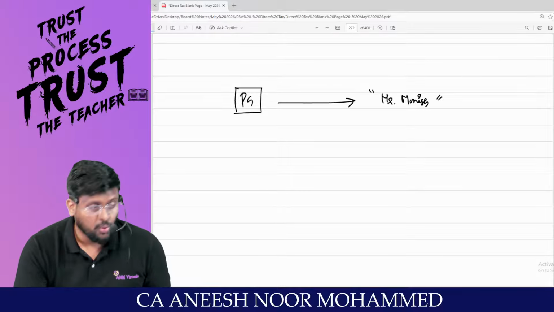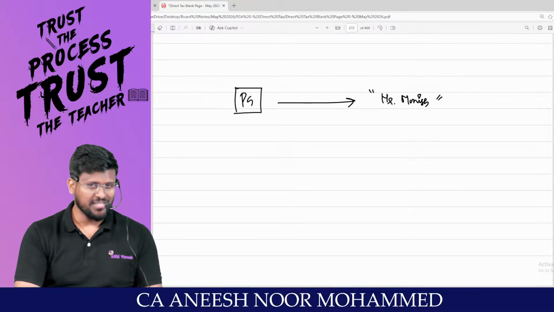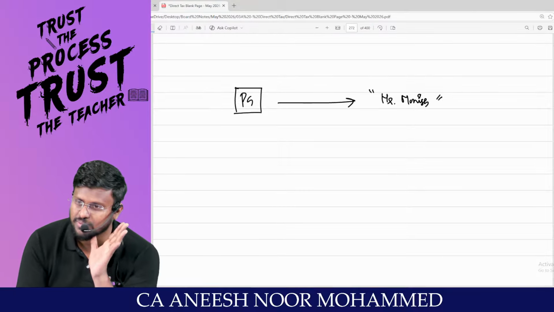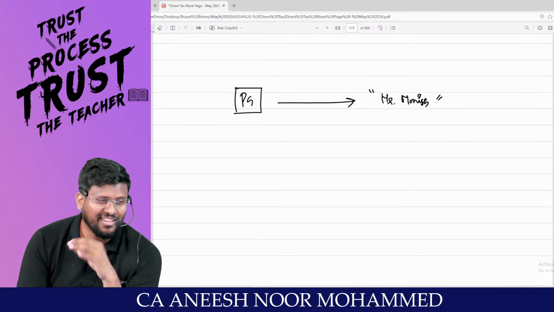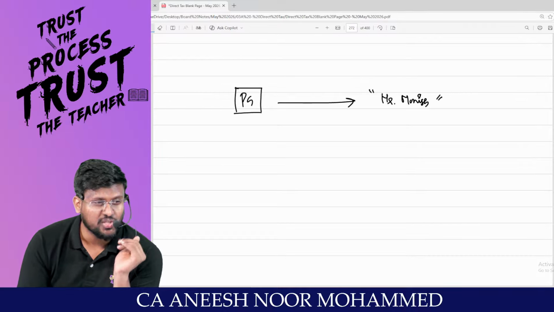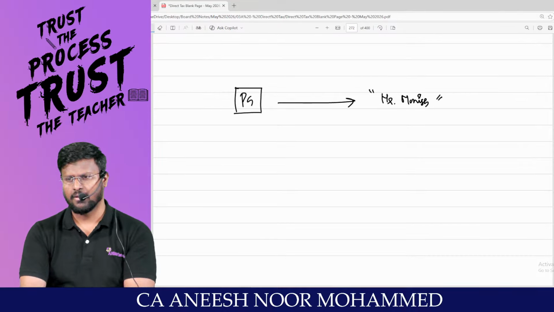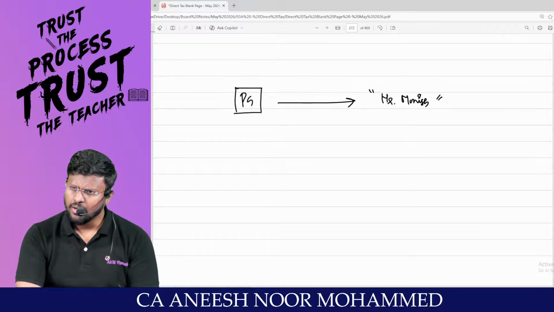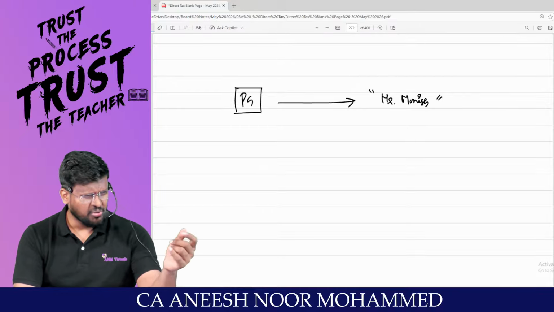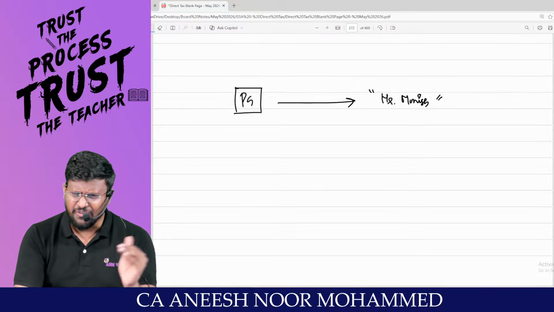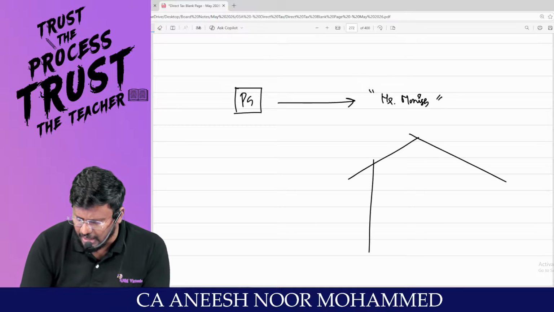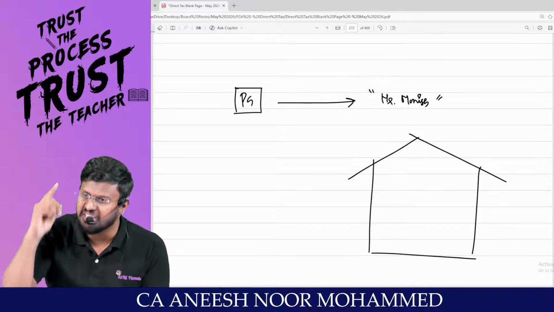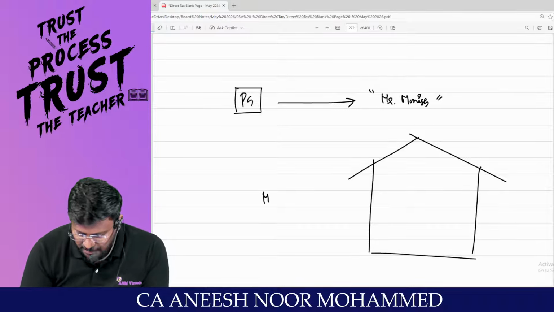Mr. Monish wants to buy a house between Rajinikanth's house and Dhanush's house. It's not very easy to get a house in Poes Garden. Even if you have crores and crores of money, that is not sufficient to get a house in Poes Garden. In the entire Poes Garden, there is only one big person called Mr. Bharat.